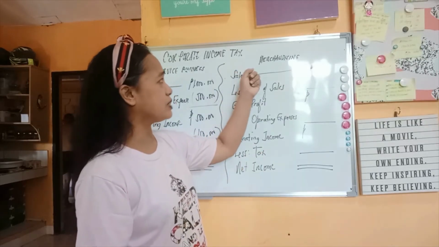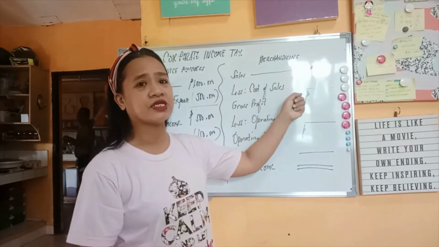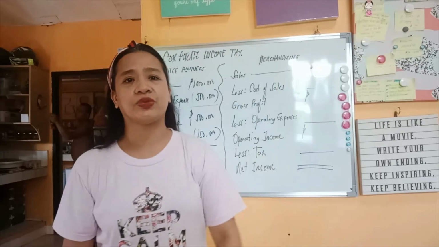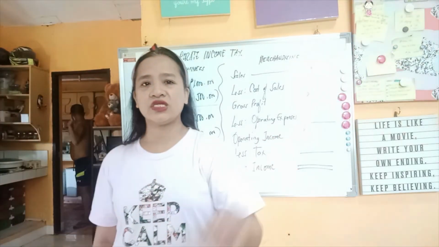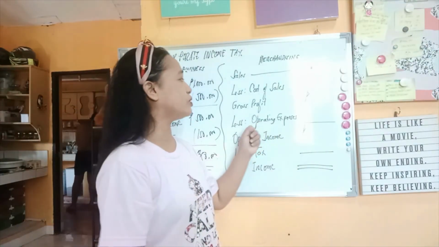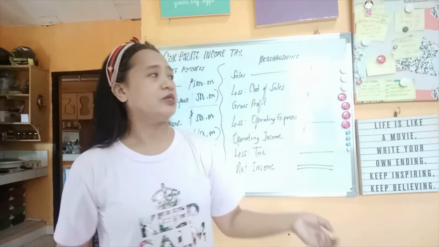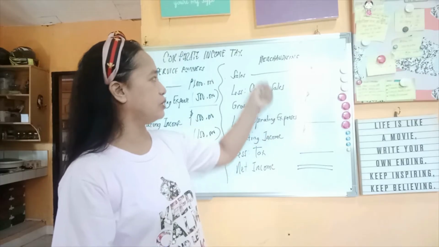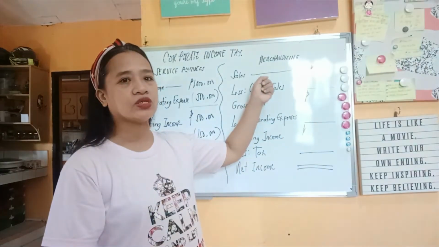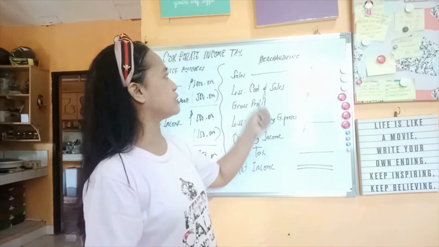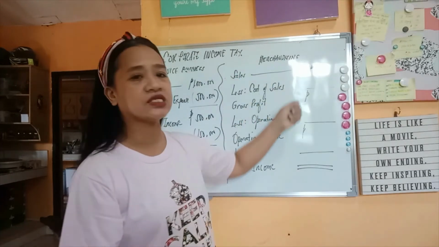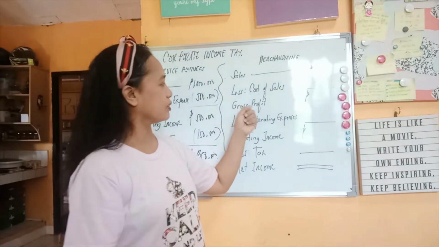So you have sales minus the cost of sales, and you will have your gross profit. We call it gross profit because we also need to deduct the operating expenses that you have. These are the two expenses that you have, the cost and the operating expenses.